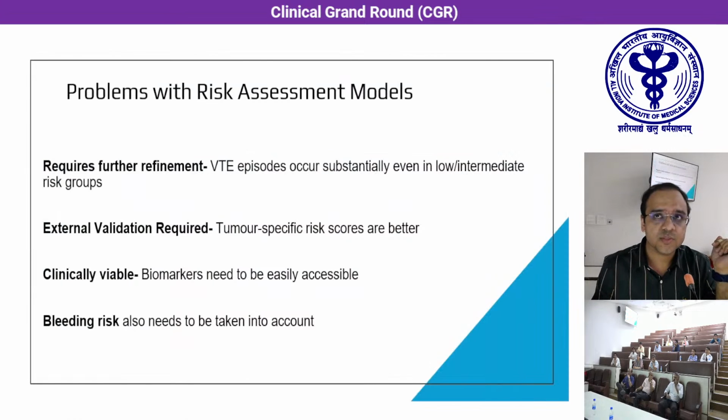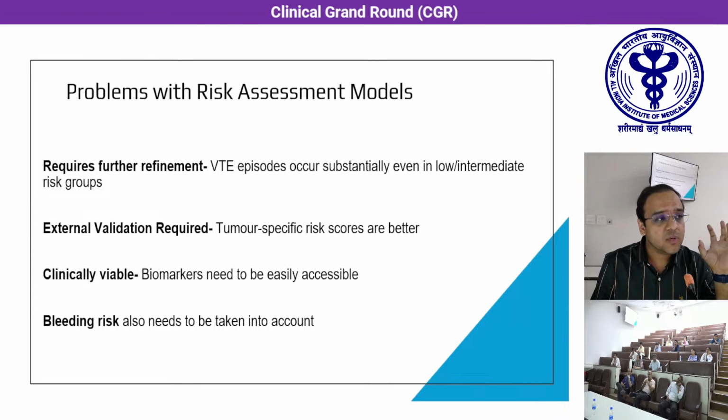neutrophil lymphocyte ratios. Although these all have good prediction value, we need to know that there are certain problems associated with this. One, it requires further refinement, because even the low and the intermediate risk groups have substantial risk of developing VTE. So we require further refinement of these scores.